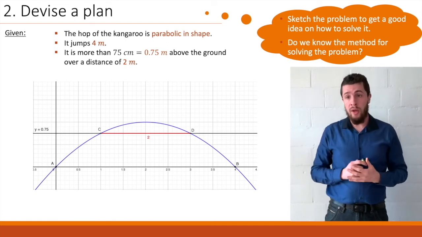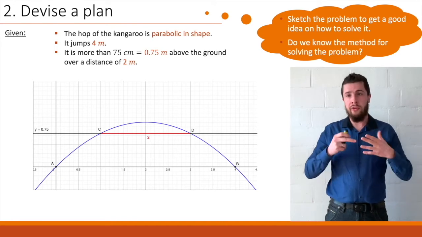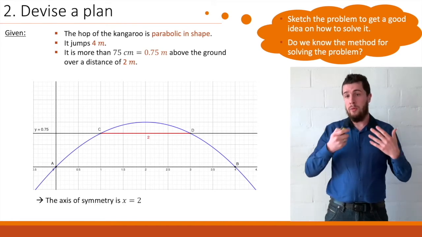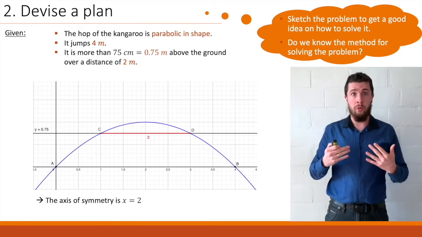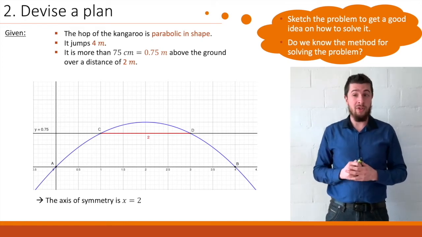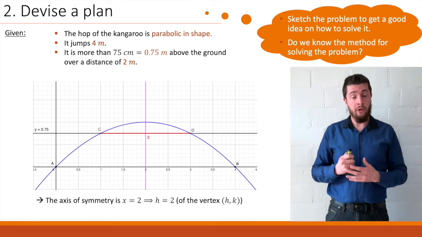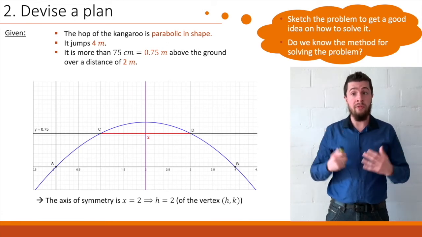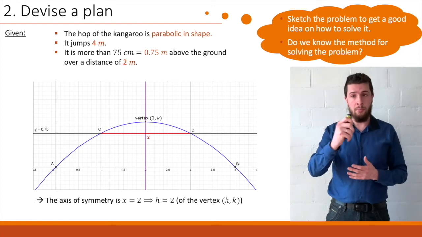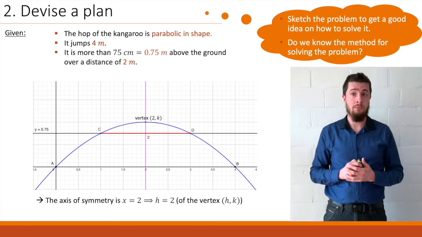So, we can try to figure out something else. We know that since the jump is 4 meters, and we know that it's a parabola, if we divide 4 by 2, we'll end up with an axis of symmetry that is x equals 2, as can be seen in purple. This also means that we immediately have found the h value, or h coordinate, of our vertex. So we can place our vertex right there, the vertex 2, k.